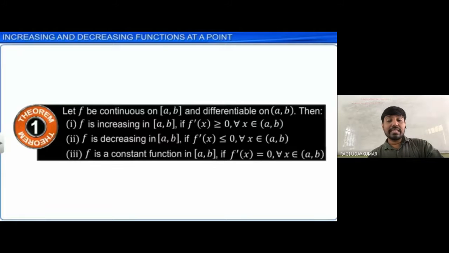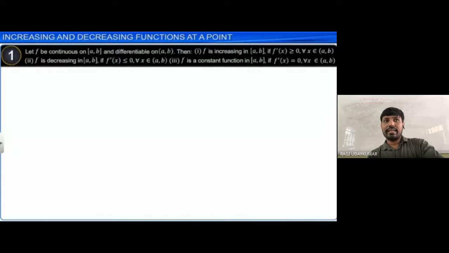If f is decreasing, that means find out the function derivative. If the function derivative is greater than or equal to 0 in that interval, it means it is increasing. If the function derivative is less than or equal to 0 in that interval, it means it is decreasing. If the function derivative is equal to 0, it means it is a constant function. समझ में आया ना? So this is the thing here. So let us see how it works.